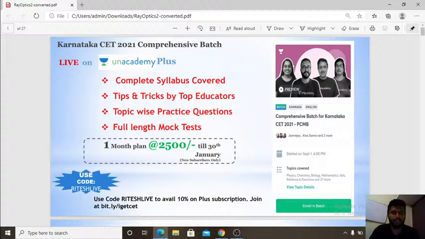We had mirror equation and everything in the last session. So in this session, I will go for reflection and real depth, virtual depth, and the other concepts which are coming under refraction. Those things I will explain today. So please watch the session in full so that you will get all the things regarding ray optics.